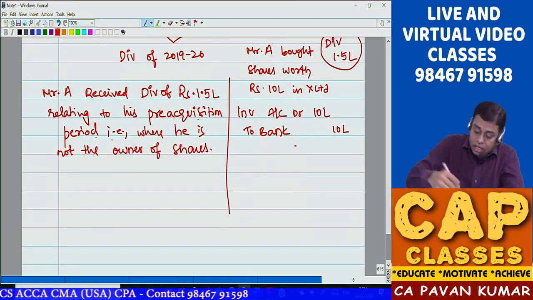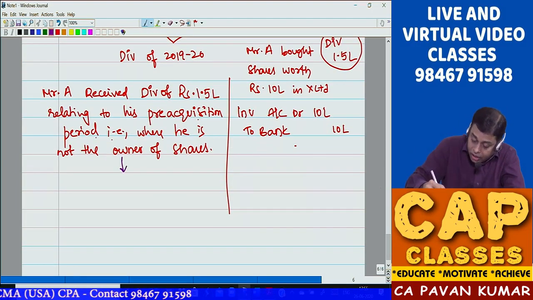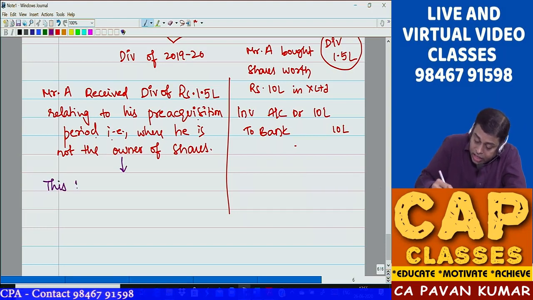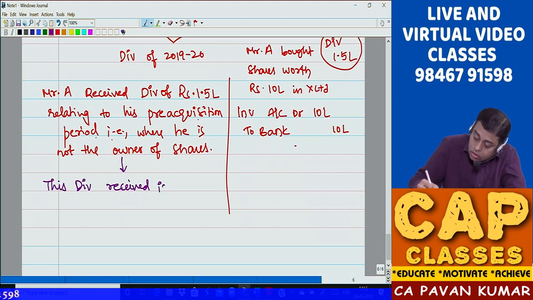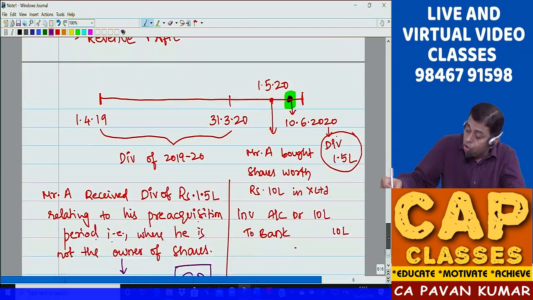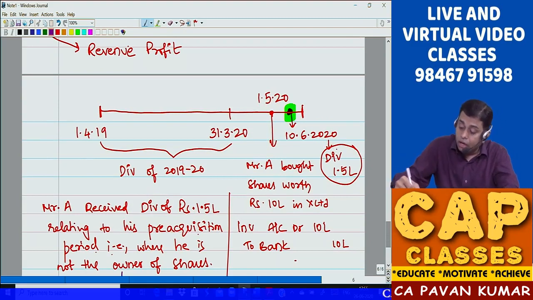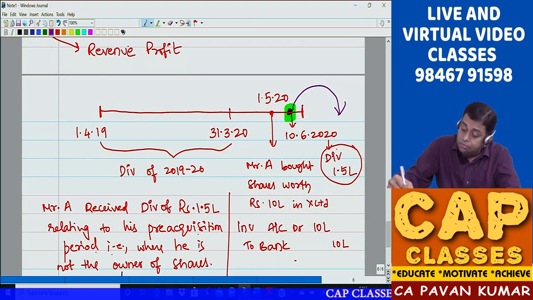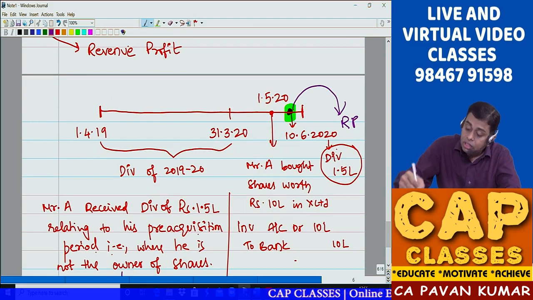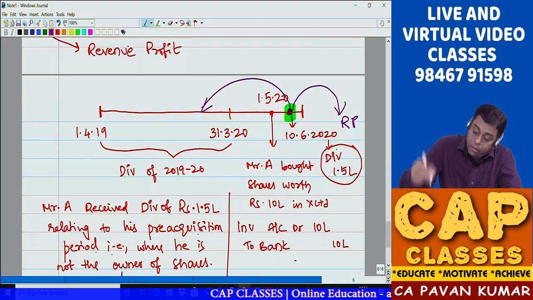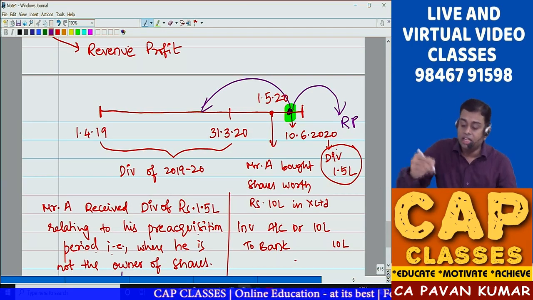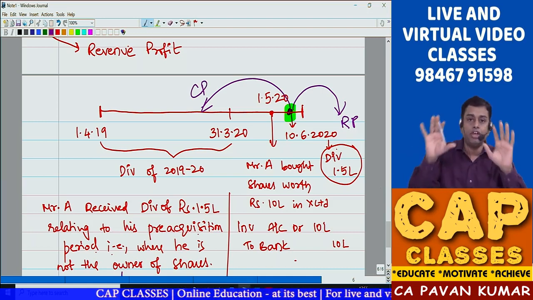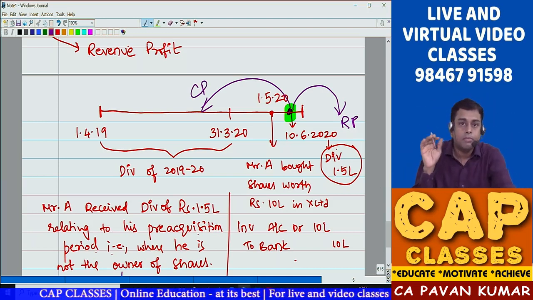This is capital profit. So this dividend received is capital profit. What is CP? Capital profit. Now look here. He invested money here, no? Here if dividend comes, it is revenue profit. Here pertaining to this period, if dividend comes, it is capital profit. As simple as that. Now you understand the concept very clearly.